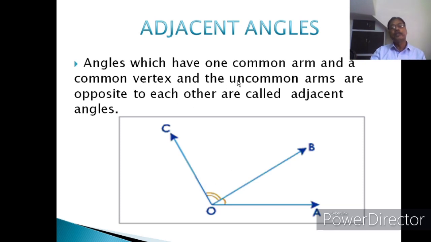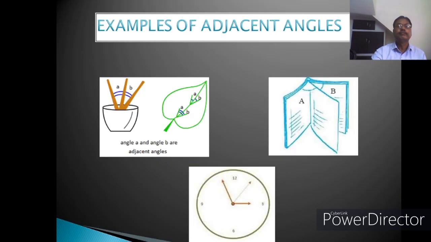So angles which have one common arm and a common vertex, all the arms are having a common vertex O, and the uncommon arms are opposite to each other, are called adjacent angles. This is a very, very important angle. On this angle we shall do various problems based on the adjacent angles. Understand? Now these are the examples you can see here, adjacent angles.